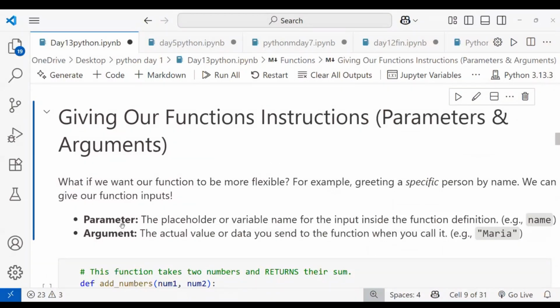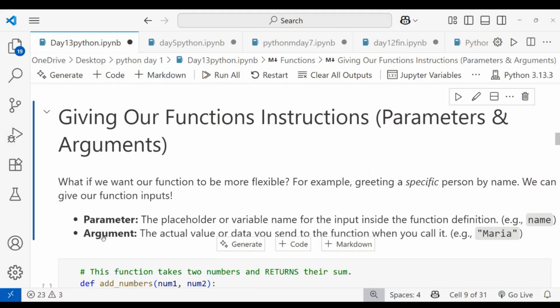Okay, what is a parameter? A parameter is nothing but a placeholder or a variable name. You're using one variable name to store some values inside it, right? So in a function, we pass some parameters; they act as placeholders that hold values. That is also called a variable name. Inside the function definition, when we use parameters in the definition, after def and the function name, we pass some parameters. Remember that parameters are nothing but placeholders.